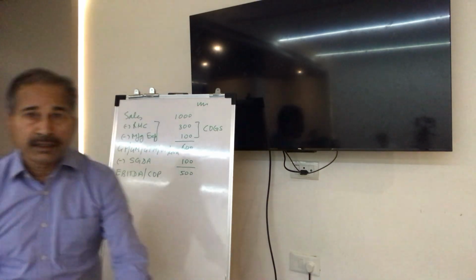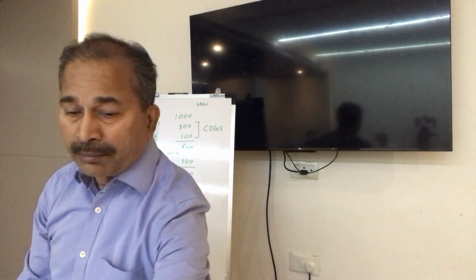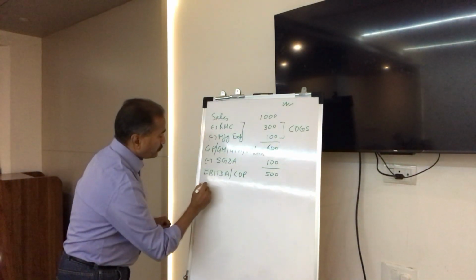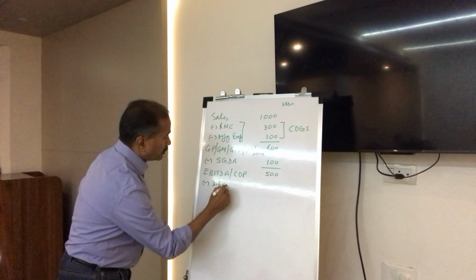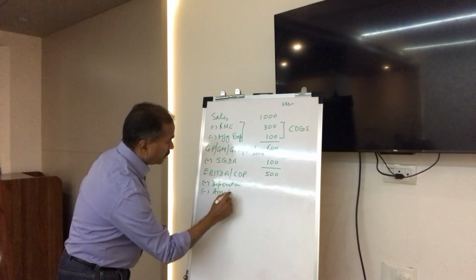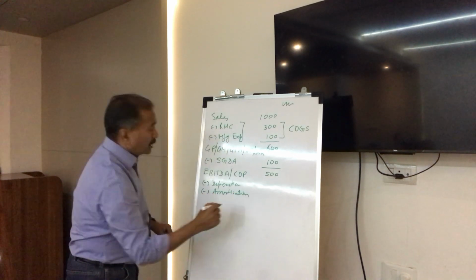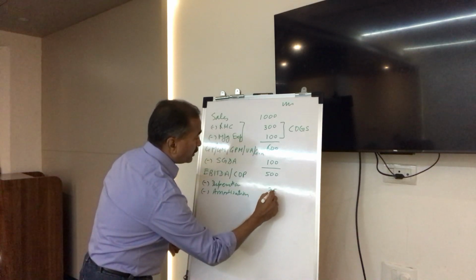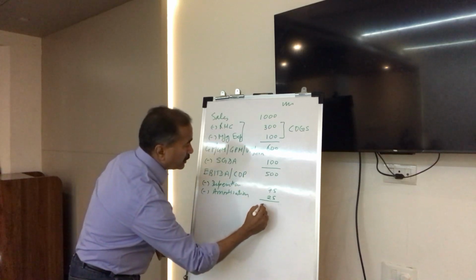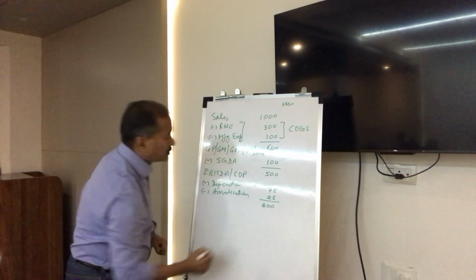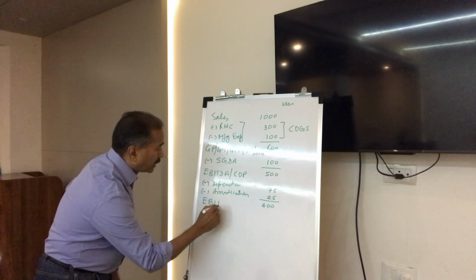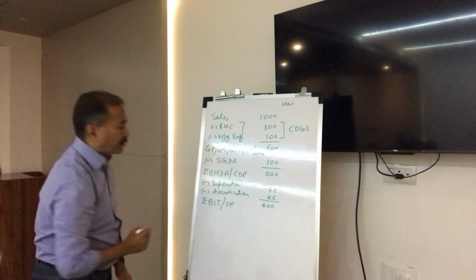So from EBITDA, what do we do? From EBITDA we minus something which is known as depreciation, and we also minus something which is known as amortization. Let's say the depreciation of this company is 75, amortization is 25, and what you get in your hand is now 400, and this 400 is known as EBIT. It is also known as operating profit.